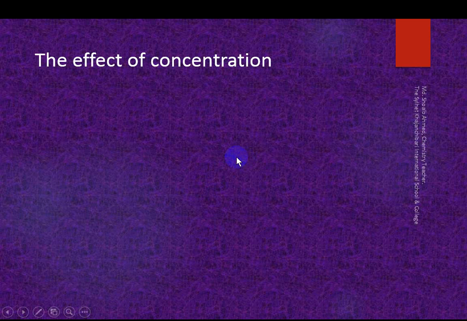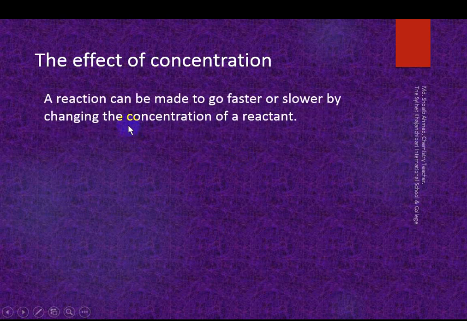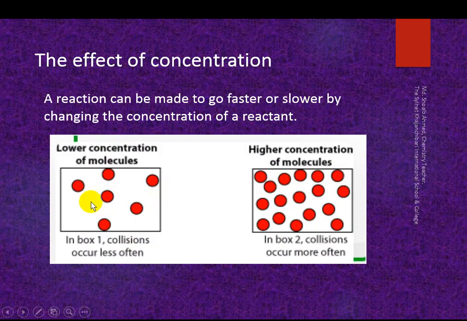The effect of concentration. A reaction can go faster or slower by changing the concentration of the reactant. With lower concentration, the number of particles is low; with higher concentration, there are more particles. More particles mean more collisions, more successful collisions, so the reaction occurs faster.